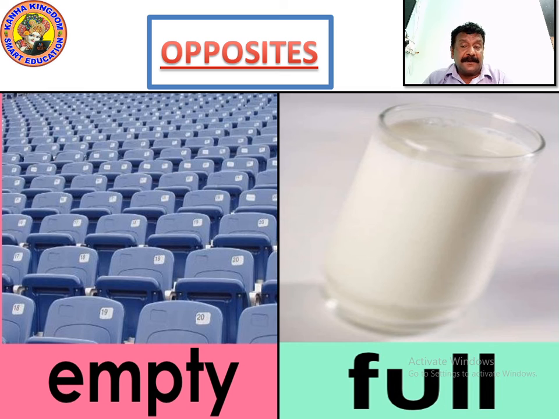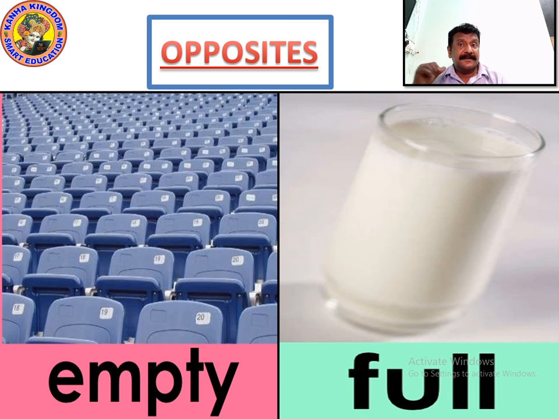Now what do you call this? Full of glass. Understood? There we saw a full bottle of Coke. Here we saw a full bottle of milk. Means something which is fully occupied is full. And the entire chairs are empty at this place. Here we call this an empty. Already I have written this, empty and full. Yes, I am sure you have written it.